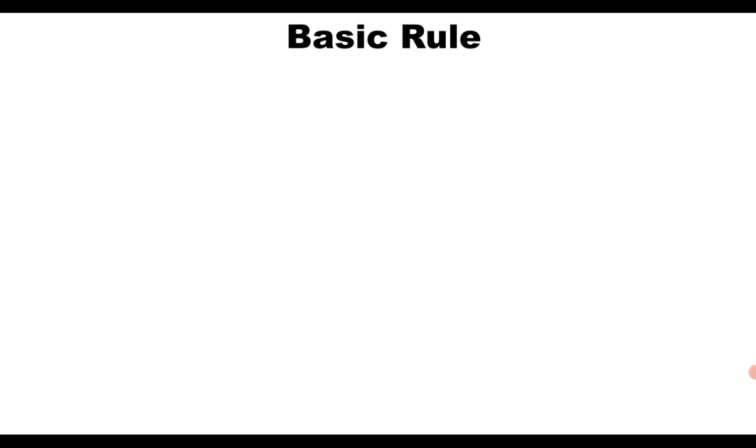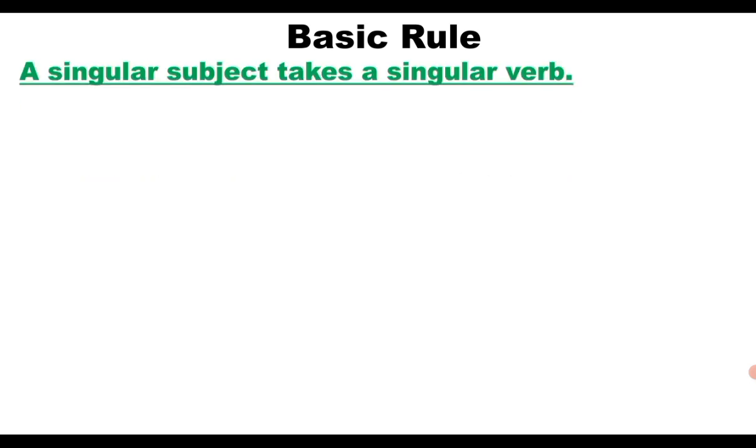Let us know some basic rules. The first rule is a singular subject takes a singular verb. For example, she runs every day. Here she is the singular subject, so it needs the singular verb. Here runs is the singular verb.